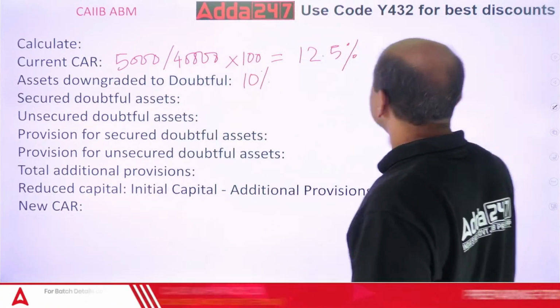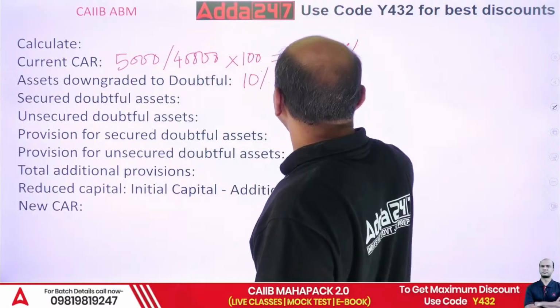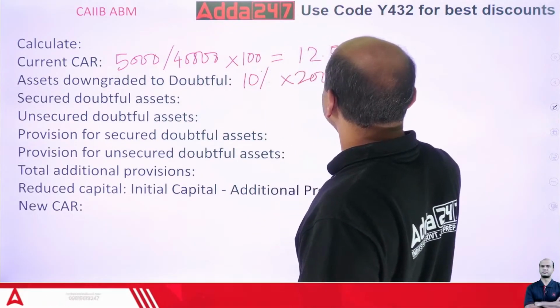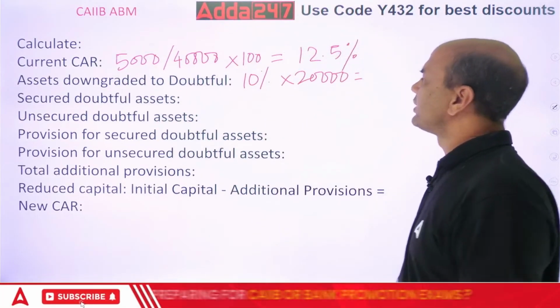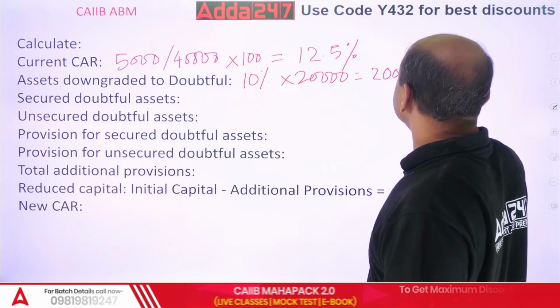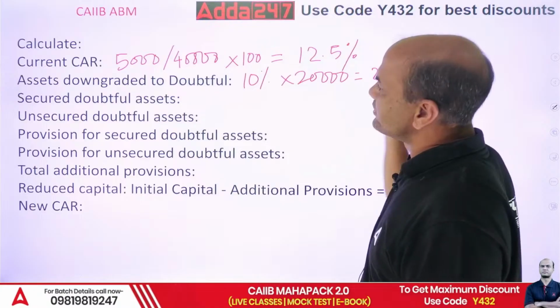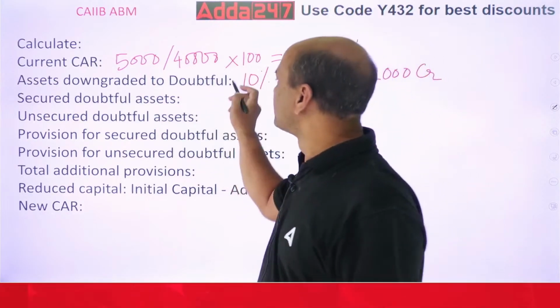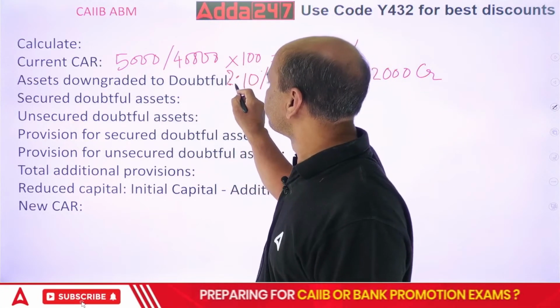I won't write crores now. 10% into 20,000 is 2,000 crore. This much is downgraded to doubtful 2.